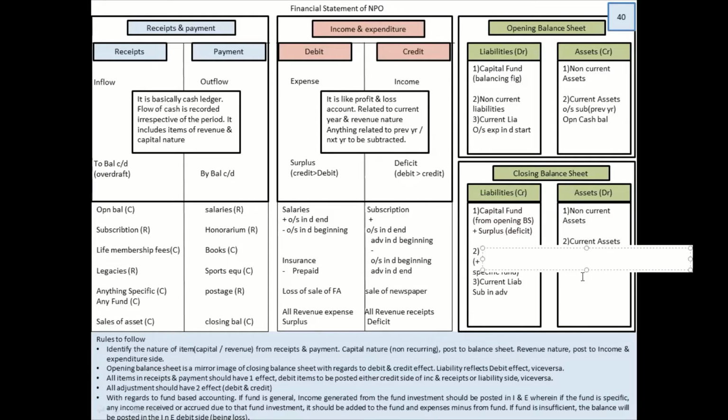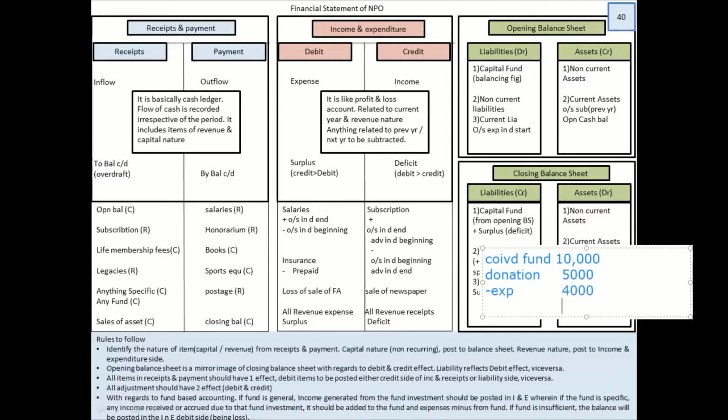I have made a COVID fund wherein there is 10,000 rupees. I got a donation of 5,000 and I spent, that is minus expense, 4,000. So can I say the money left with me is 11,000?